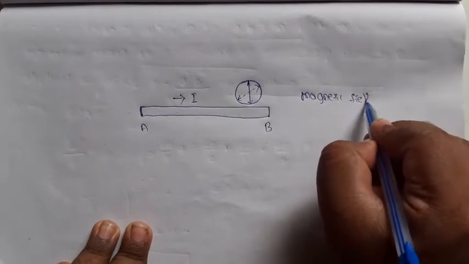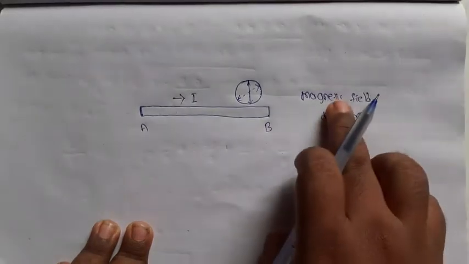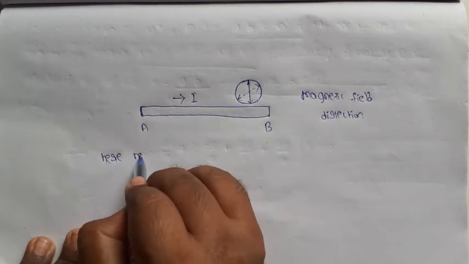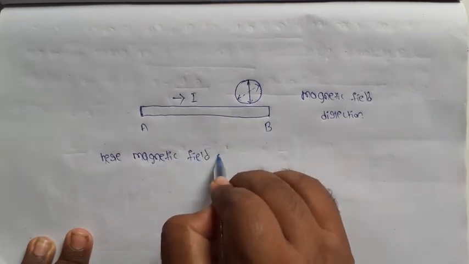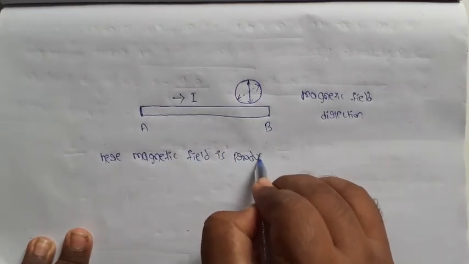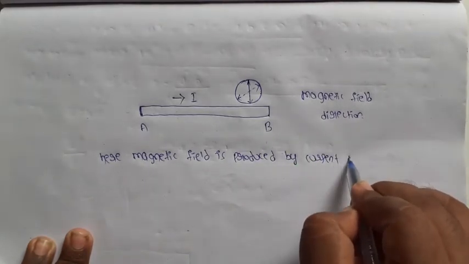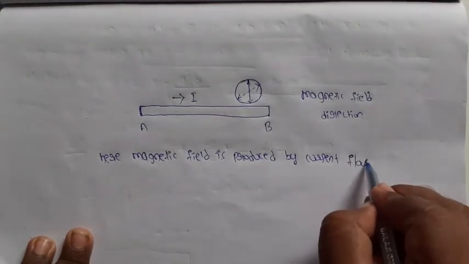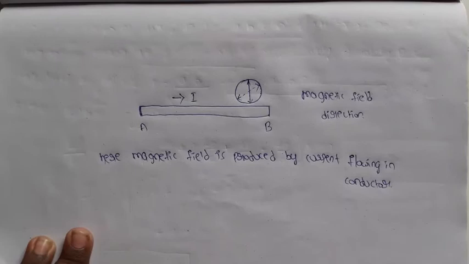So this magnetic field is produced by the current. Here the magnetic field is produced by the current flowing in the conductor. That is the Oersted experiment.